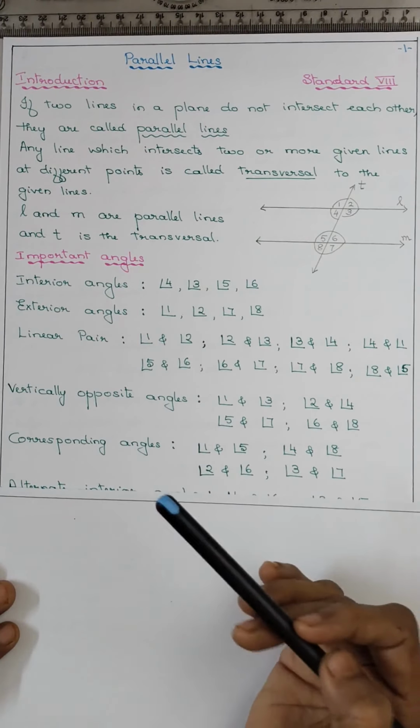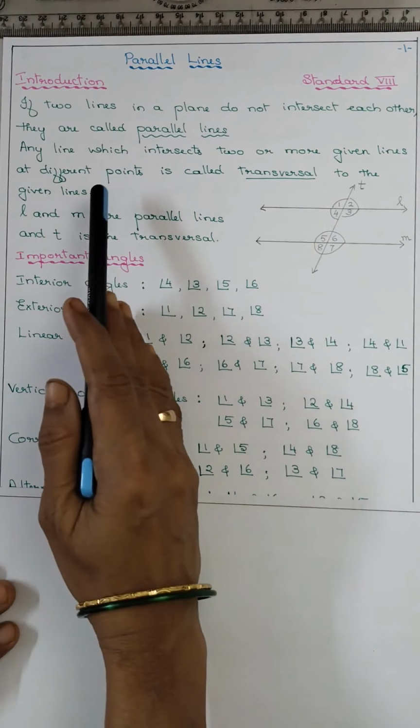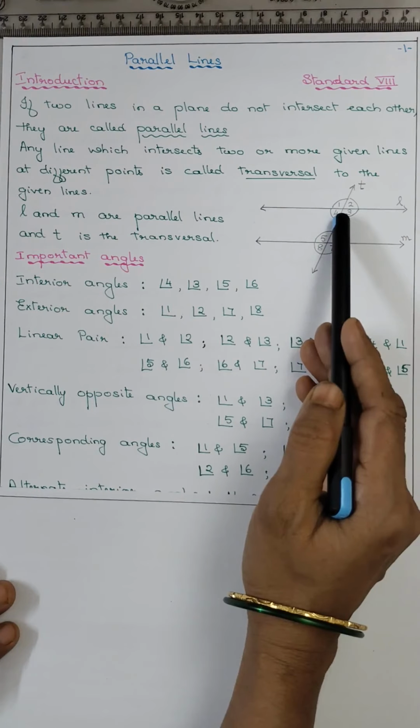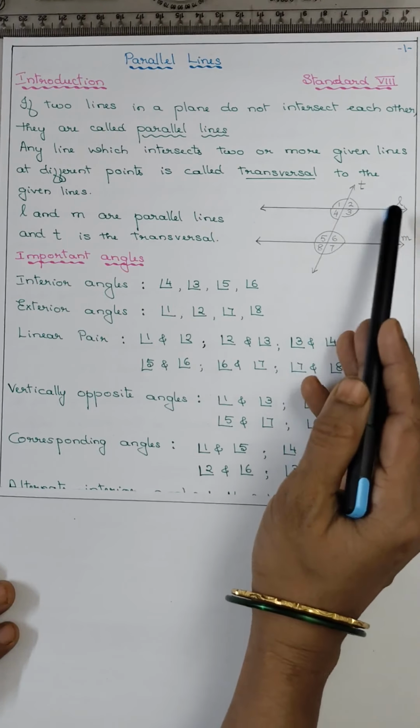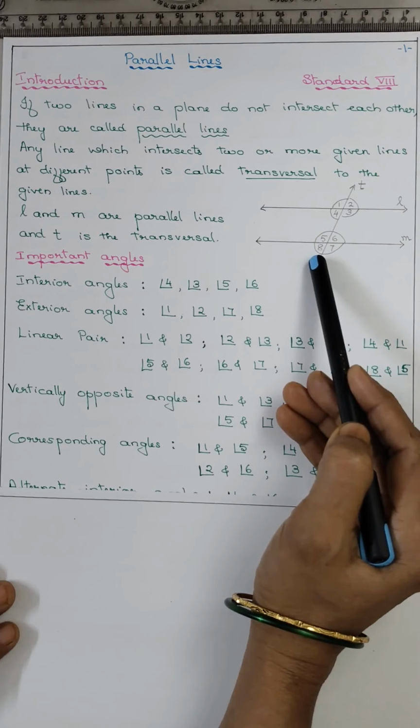नीचे वाले कैसे आएगा? 4 and 8, ट्रांसवर्सल के एक ही साइड to the lower side of the line L, here also onto the lower side.